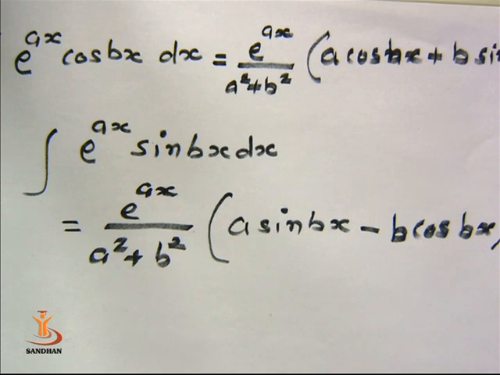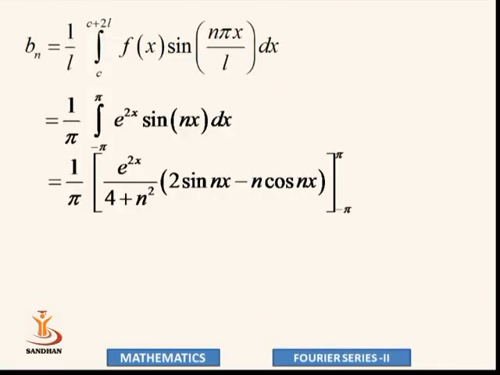In the presentation we show that it is e raised to 2x upon 4 plus n square, 2 into sine nx minus n into cos nx, with limit minus pi to pi. This is our integration using this rule.